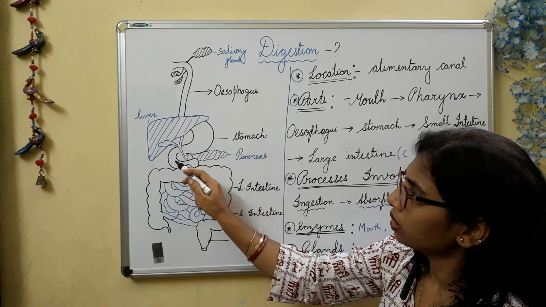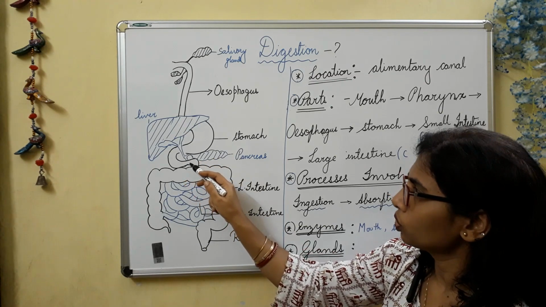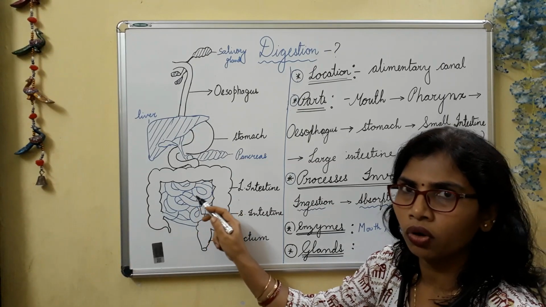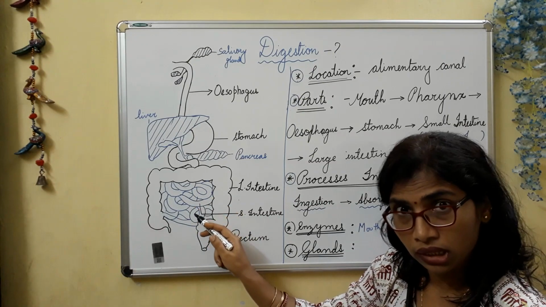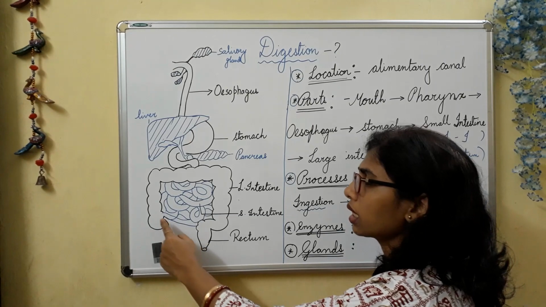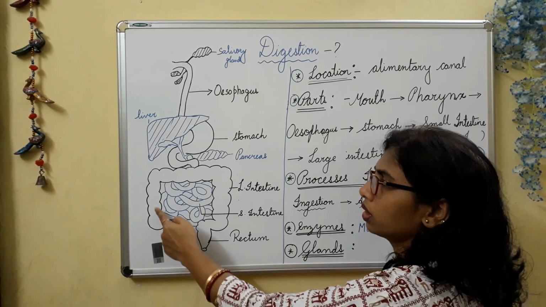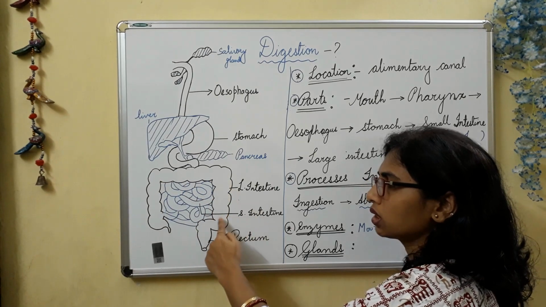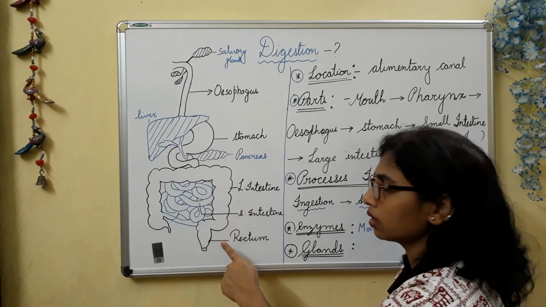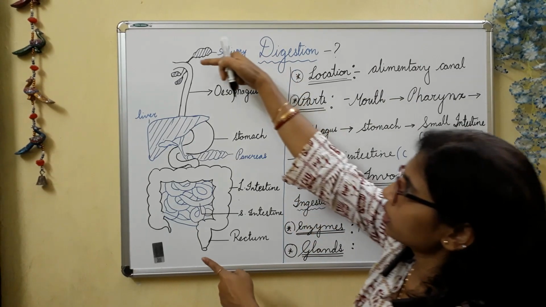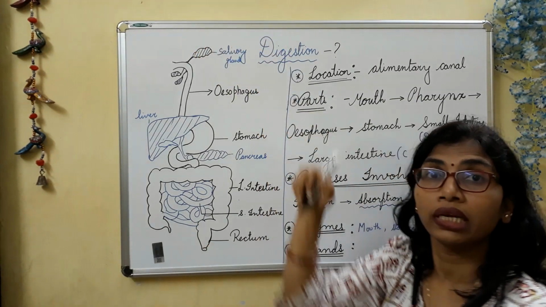Then it changes into a coiled tube, forming a longer tube, that is the small intestine. Then the small intestine changes to a broader intestine, the large intestine. Finally it ends at the rectum, or anus. So this is the total alimentary canal.